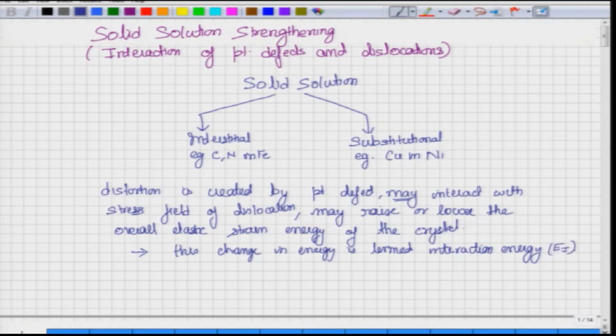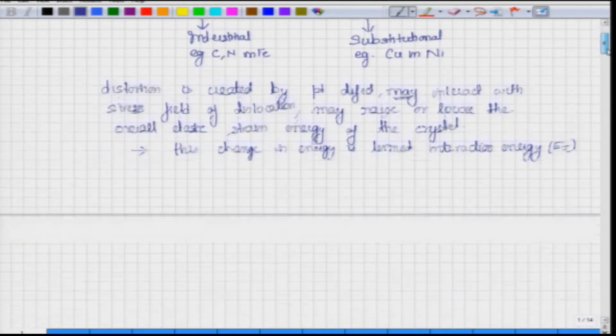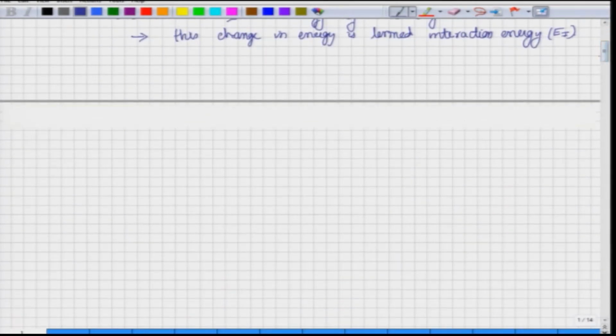Now, if EI is large and negative, what will that mean in terms of energy? It means that the two defects, the point defect and the dislocation, have bonded very well, and therefore, you would need some additional energy to break the bond.